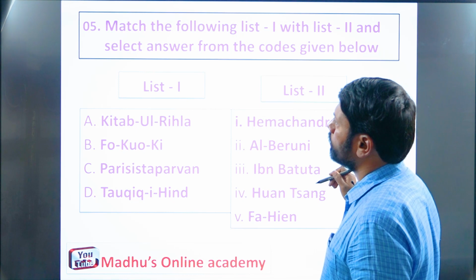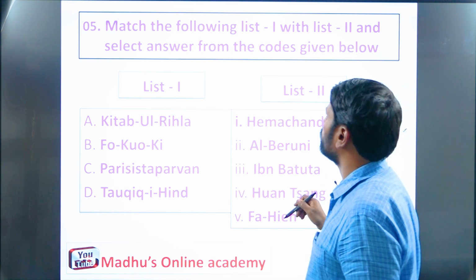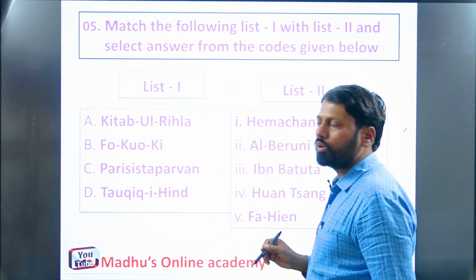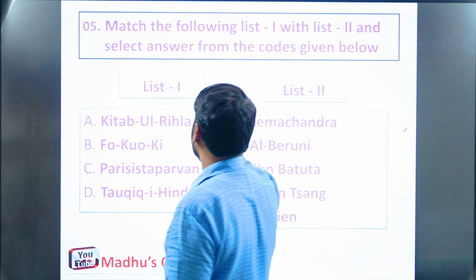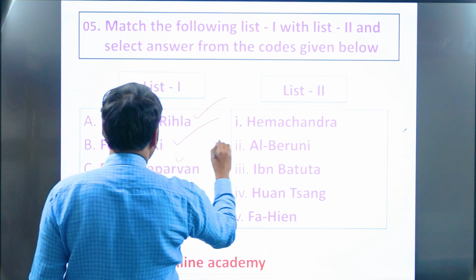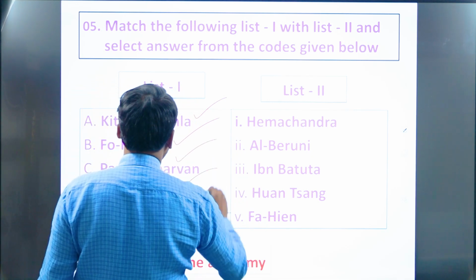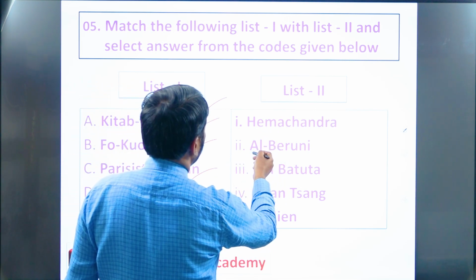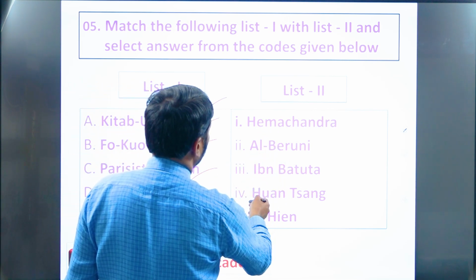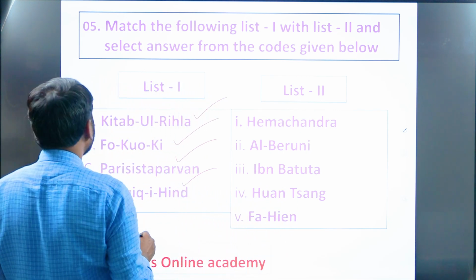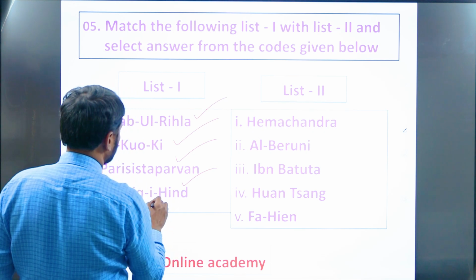Question number 5. Match the following list 1 with list 2. List 1: Kitab ul Rehla, Fo-kuo-ki, Parishishta Parvan, and Tawarikh-i-Hind. List 2: 1 Hemachandra, 2 Al-Biruni, 3 Ibn Battuta, 4 Huansang, 5 Fahien. So here I'll write the options first.